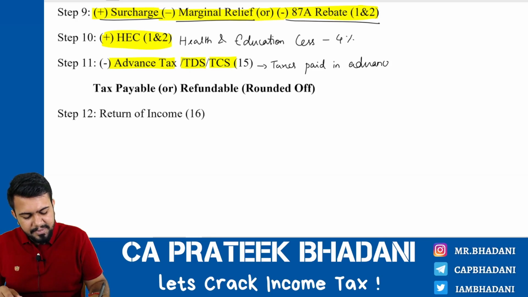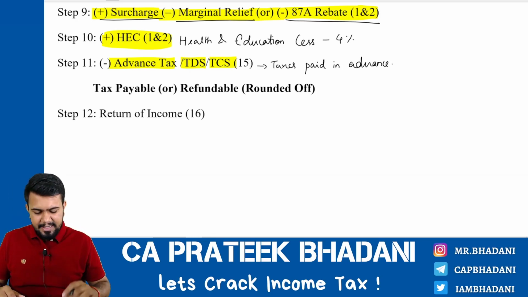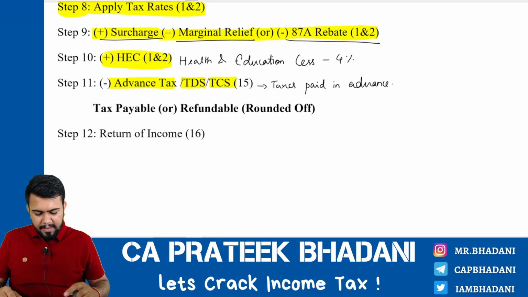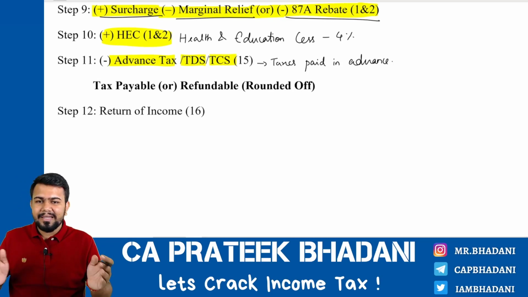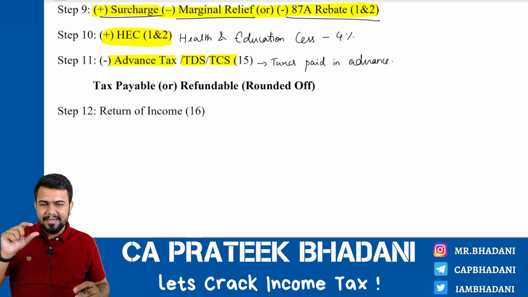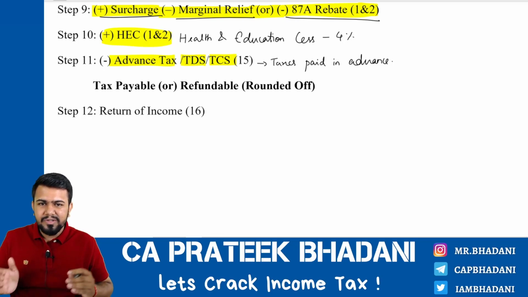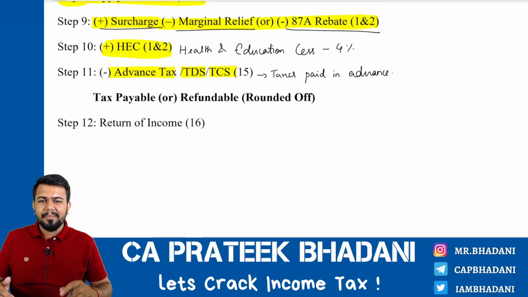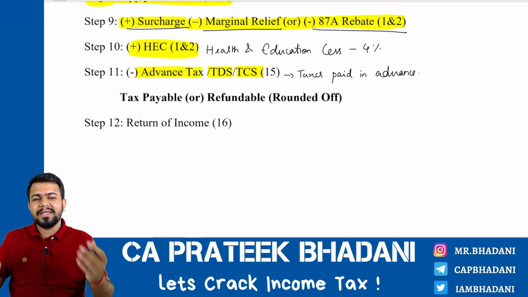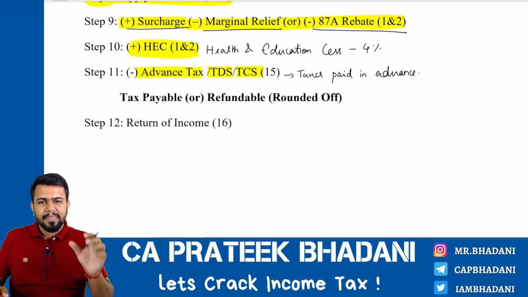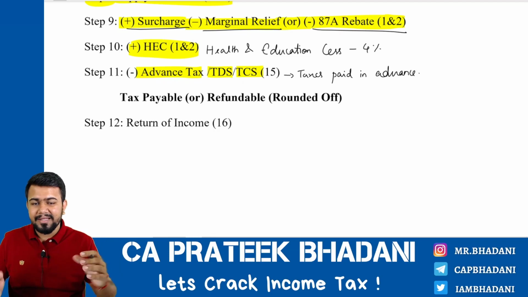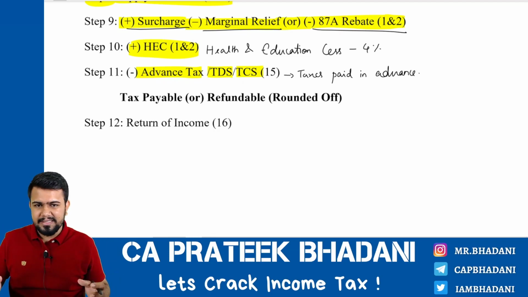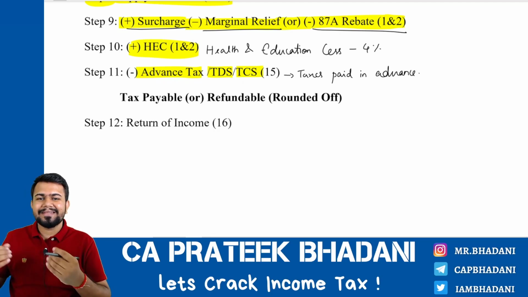We have a separate chapter itself where we will study everything in detail. Next, after reducing the taxes that are already paid, we will get the amount of the actual tax that is payable or refundable. Sometimes the assessee might pay some excess money in advance. In such a case, the amount will come as a negative figure. This negative figure is nothing but a refund that the government will give back to the assessee if the assessee has already paid some excess tax.